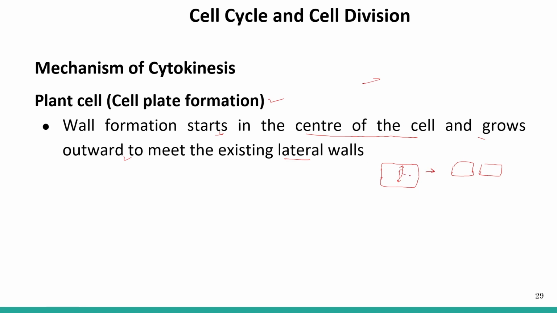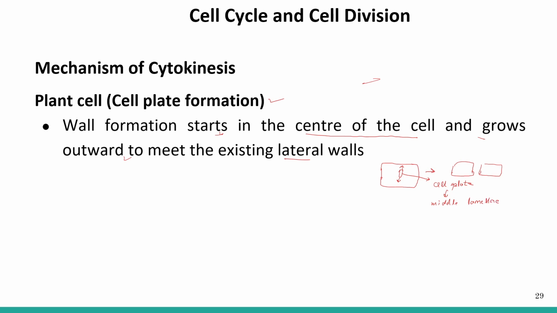So initially a cell plate is formed. This is known as a cell plate. This acts as a precursor for the synthesis of the cell wall. So this cell plate represents the middle lamella.